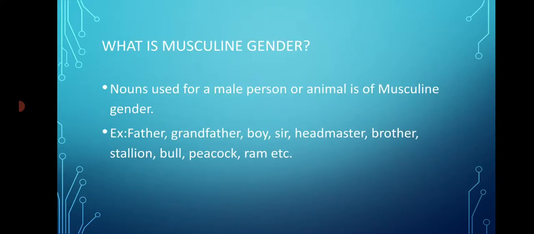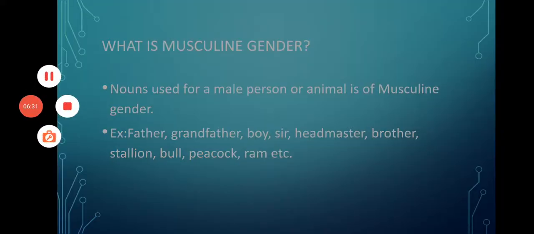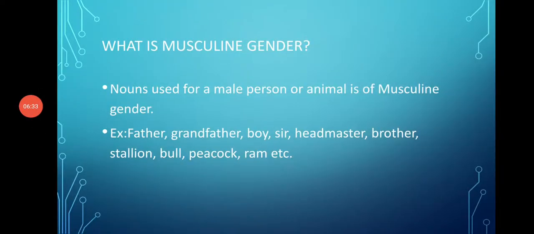Now let's go to the next slide, which is what is masculine gender. Now we'll have a little more thorough understanding about all this. Okay, what is masculine gender? Nouns used for a male person or animal are of masculine gender.